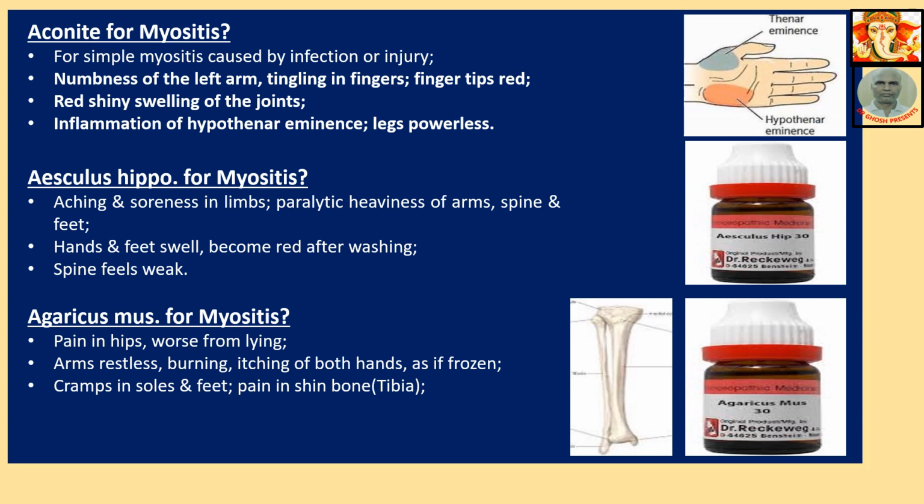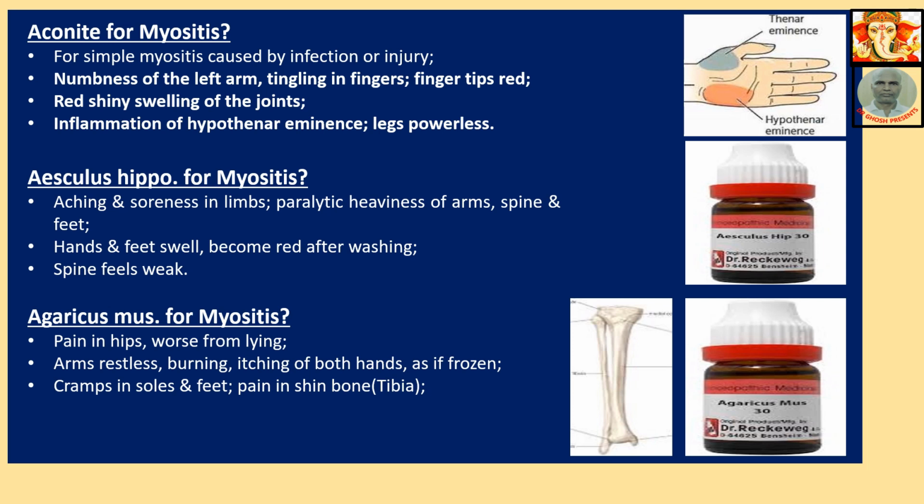Legs powerless. Aesculus hippocastanum for myositis: aching, soreness in limbs, paralytic heaviness of arms, spine, feet; hands and feet swell, become red after washing; spine feels weak. Actually, this is also for simple type of myositis. Agaricus muscarius for myositis: pain in hips, worse from lying, arms restless, burning, itching of both hands as if frozen, cramps in soles and feet, pain in shin bone.